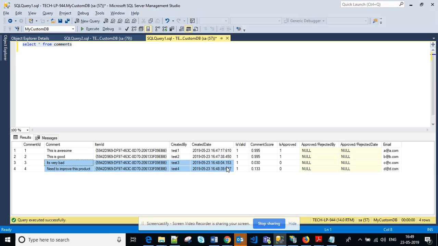For these two comments the score is very low, less than 0.5, so they are not approved. Somebody needs to approve them by analyzing them.